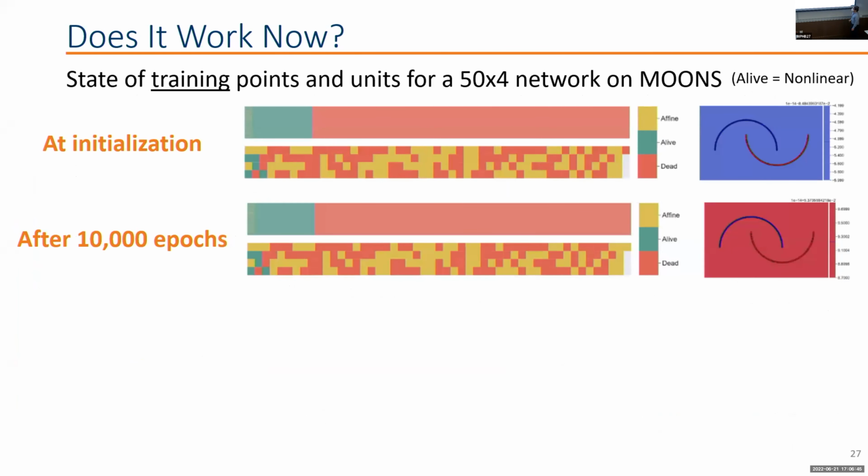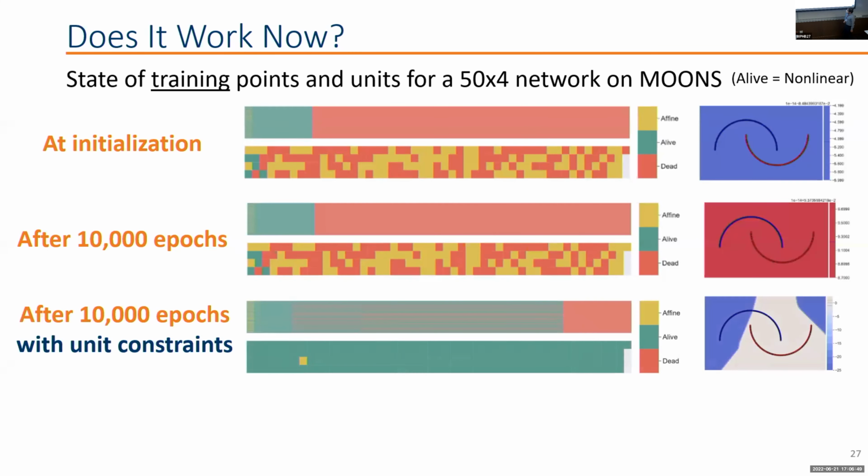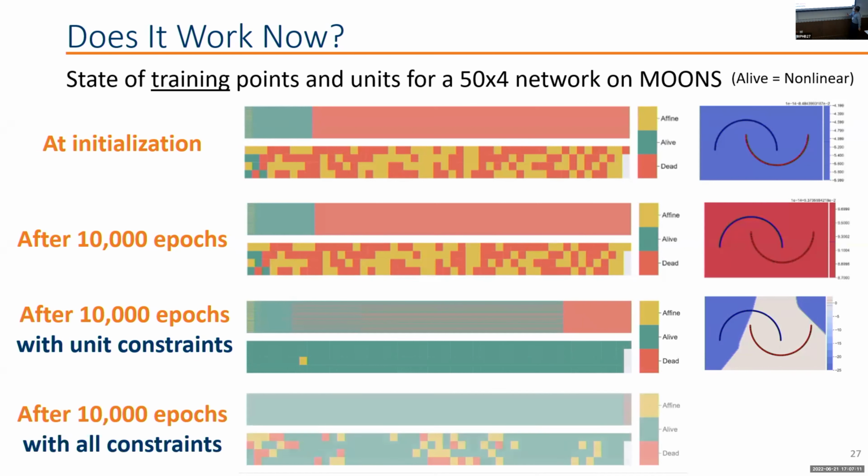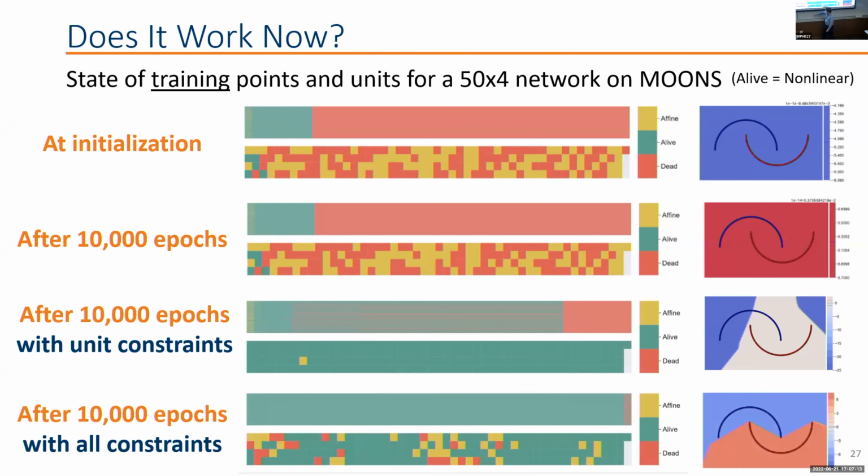And if we look back at that other figure about the states of the neurons, what happens if we have just the unit constraints? We're going to have a little bit more alive neurons here, and it's going to work almost well. You can see that in some parts we're classifying with a particular class, but there are some parts where the output is basically 0, so it's basically a coin toss between one side and the other. But the moment we add all the constraints, including the constraints on the samples, now we have